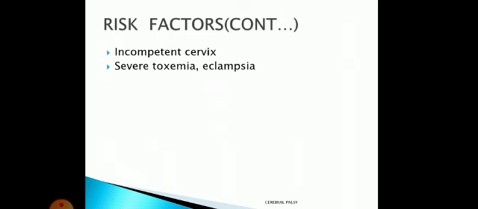Severe toxemia. Toxemia means there will be excessive accumulation of toxins produced after bacterial infections. These toxins produced by bacterial infection will be circulating in the blood, so that is a type of blood poisoning, and that may also result in cerebral palsy. Then eclampsia. Eclampsia means the blood pressure will be high, especially it occurs after 7 months of pregnancy, so that may also be harmful. Excessive blood pressure of the mother will be harmful to the baby.